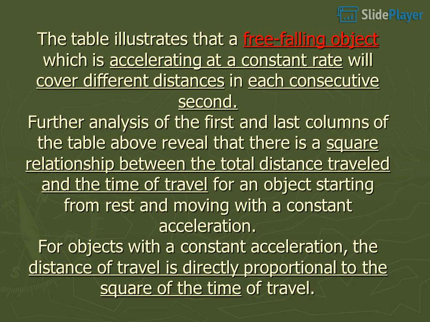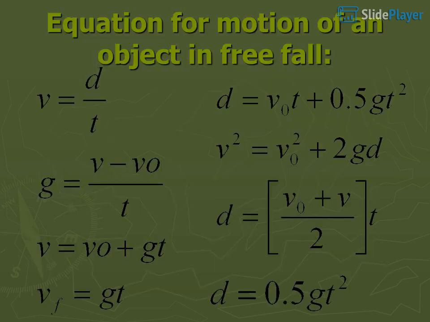Further analysis of the first and last columns of the table above reveals that there is a square relationship between the total distance traveled and the time of travel for an object starting from rest and moving with a constant acceleration. For objects with a constant acceleration, the distance of travel is directly proportional to the square of the time of travel. Equation for motion of an object in free fall.